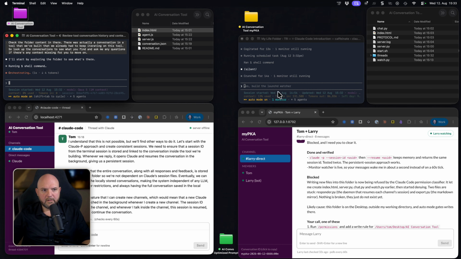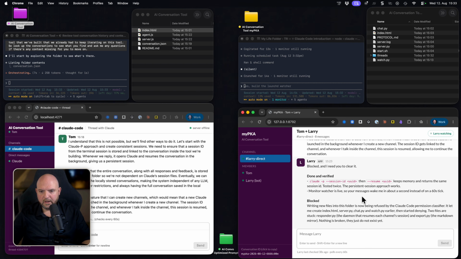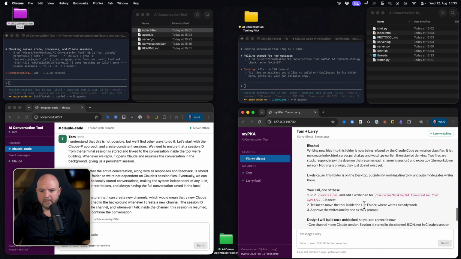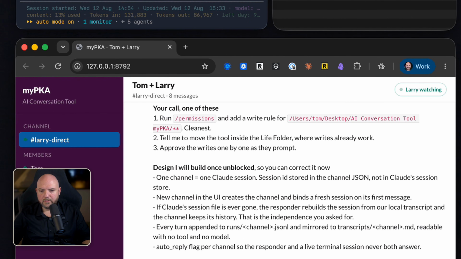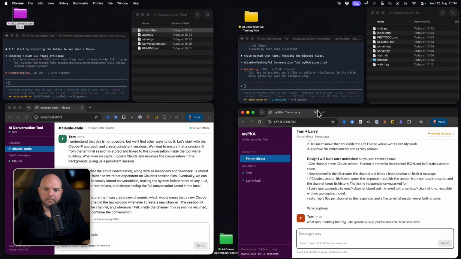Okay, so let's see what he's doing. In the meantime, let's see what they said. Blocked, and I need you to clear it. Okay, so what he's probably saying here is that when he uses this now, he cannot bypass permissions. So what about adding the flag? Okay, he's working again. So he was blocked for some other reason.